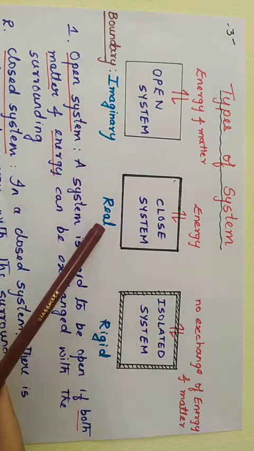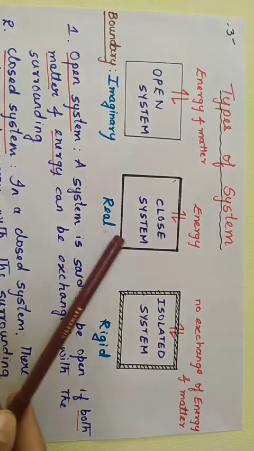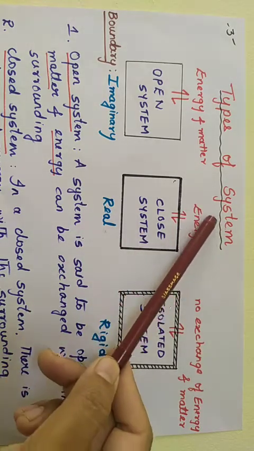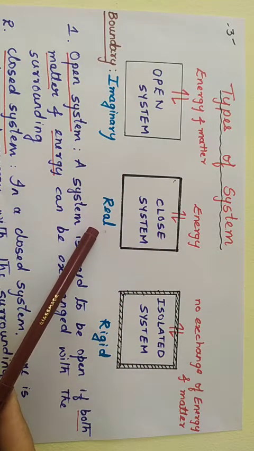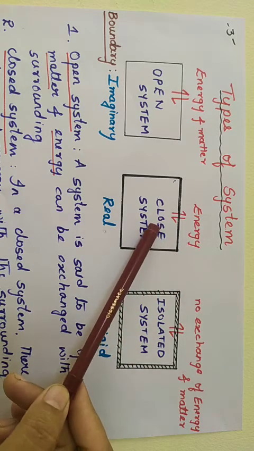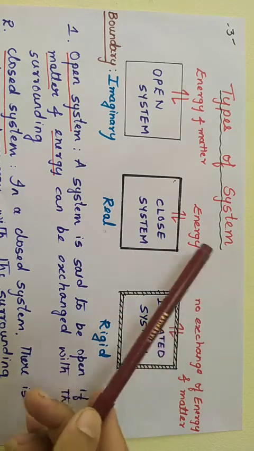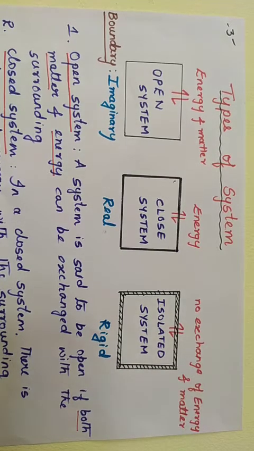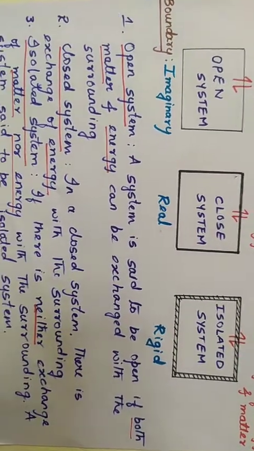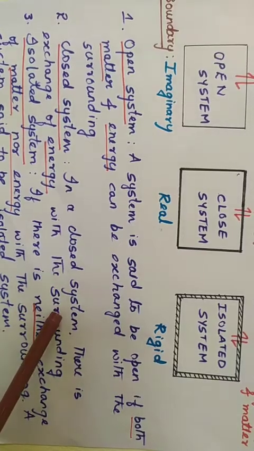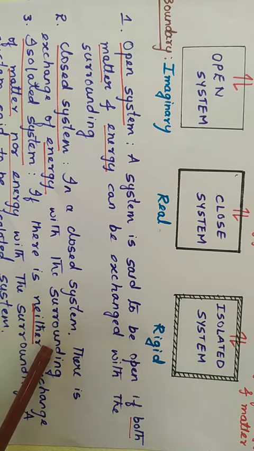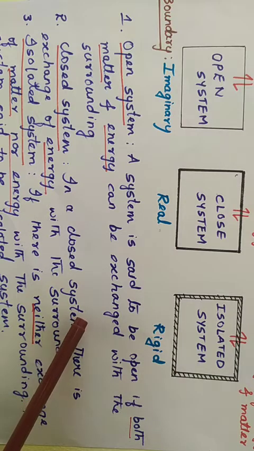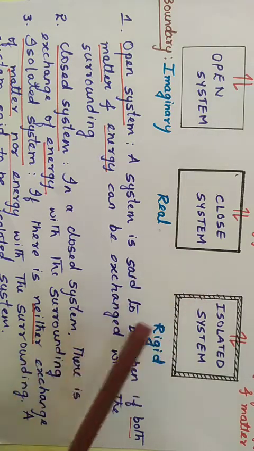Whereas if the boundary is a real boundary, then the system can exchange only energy with the surrounding. That is, if the boundary is real, there is exchange of only energy between the system and the surrounding. Such a system is known as a closed system. Now what is a closed system? In a closed system, there is exchange of energy with the surrounding. There is no exchange of matter in case of a closed system. There is only exchange of energy because the boundary is a real boundary.